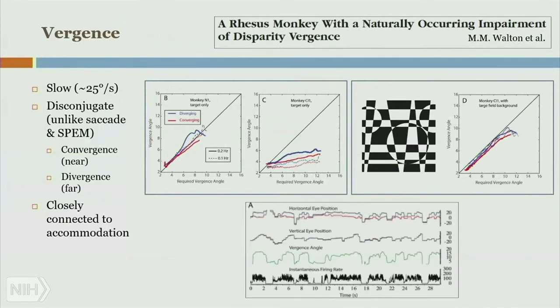Pattern of black and white checkers over an uneven pattern set by straight horizontal lines overlaid with both zigzag vertical lines and 3 circles. Chart shows diverging and converging for monkey O1 closely aligned with 45 degrees. Below, a new chart shows horizontal eye position, vertical eye position, vergence angle, and instantaneous firing rate over time measured in seconds. Now, the beauty of this system is obviously, now that you have a non-human primate, that you can do a lot of electrophysiological studies.